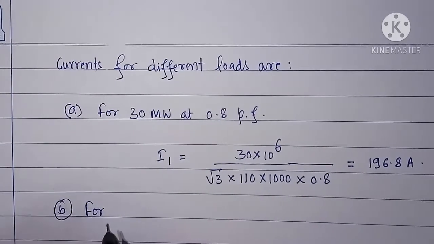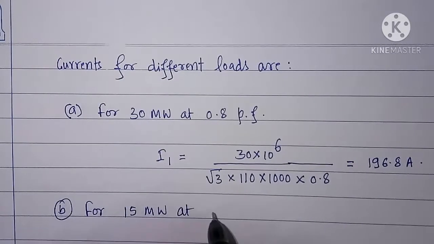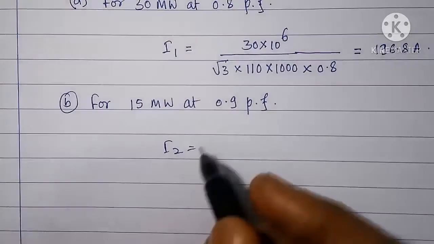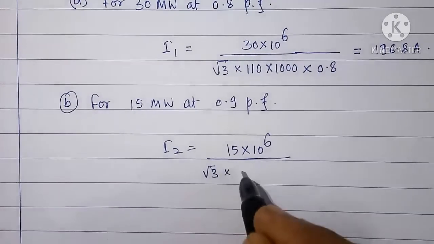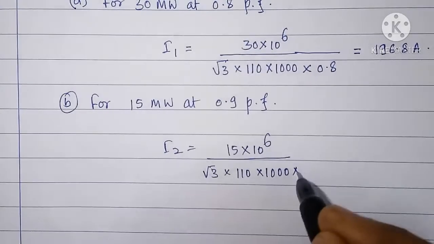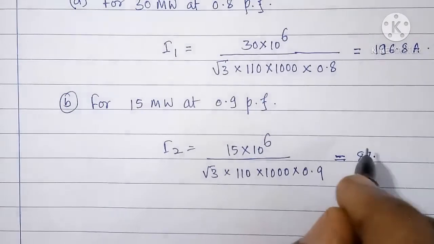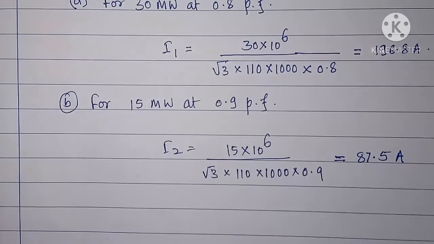B, for 15 megawatt at 0.9 power factor, I2 is equal to 15 into 10 raised to 6 divided by root 3 into 110 into 1000 into 0.9, that is equal to 87.5 amperes.